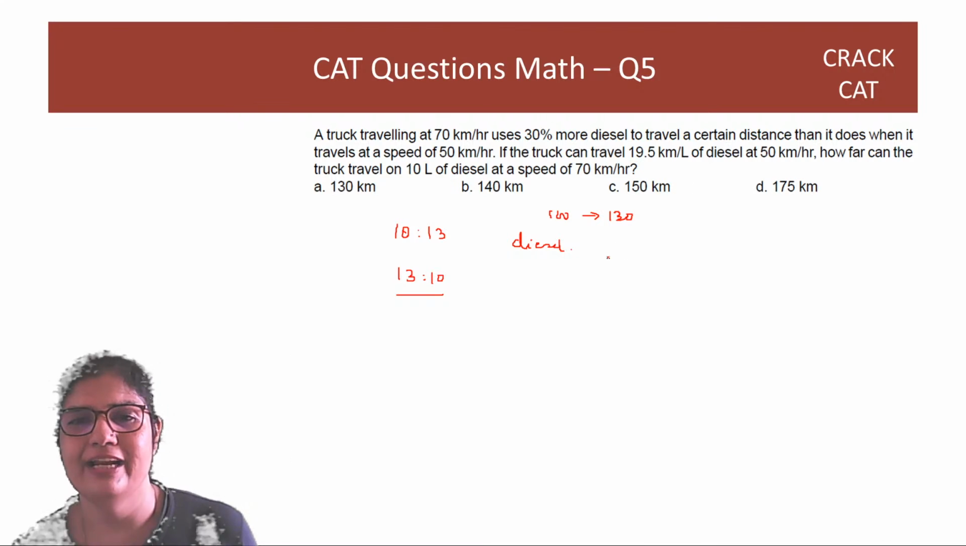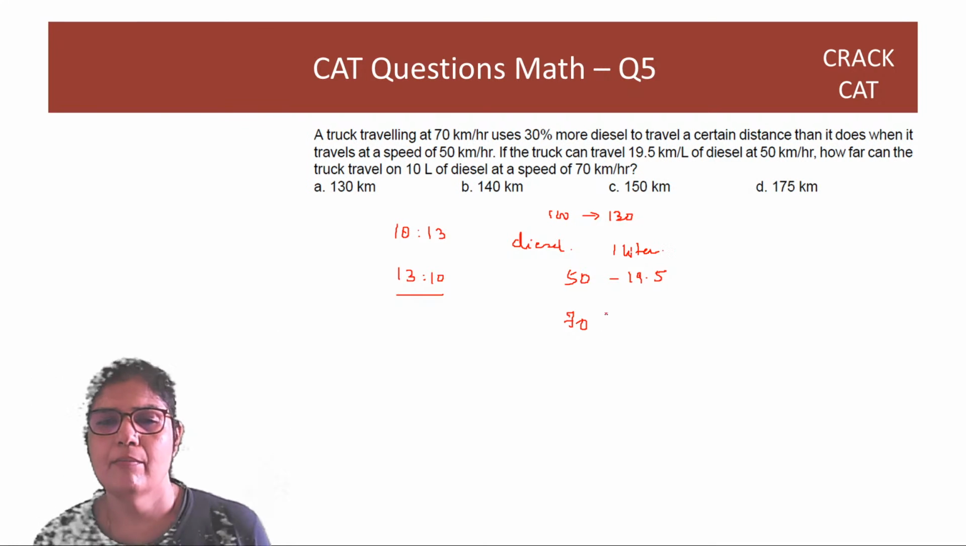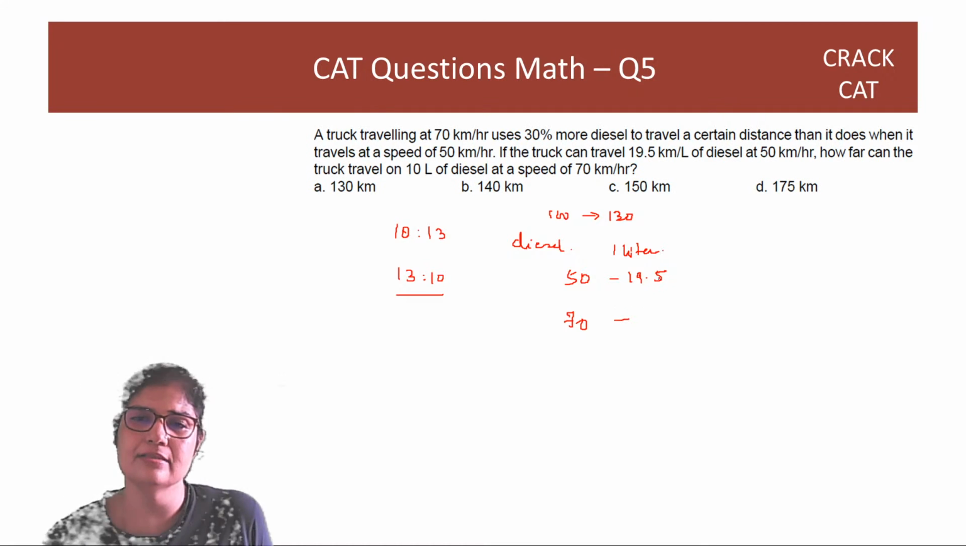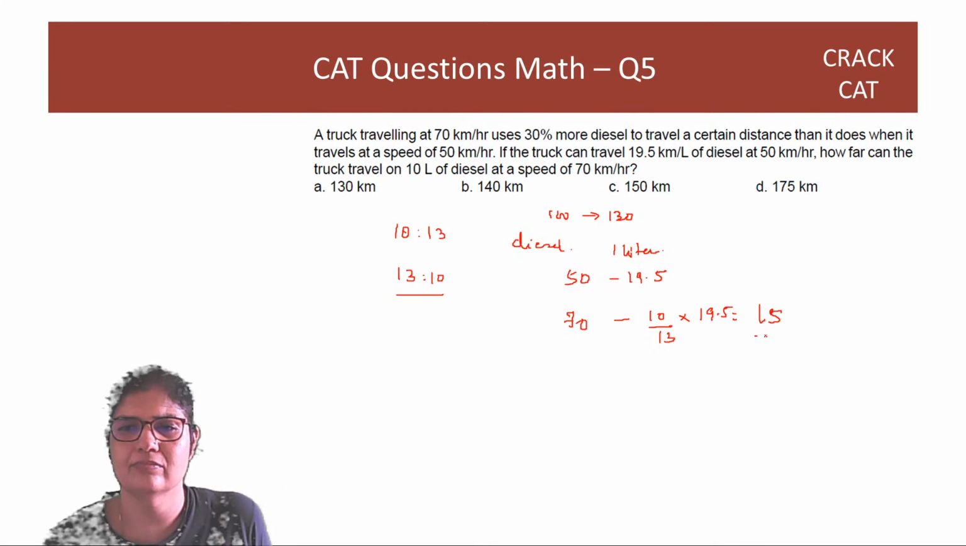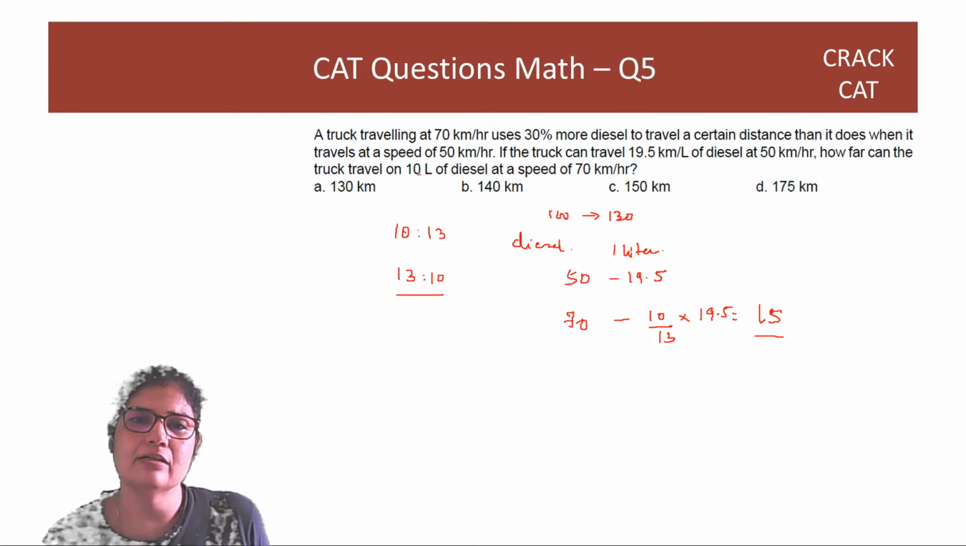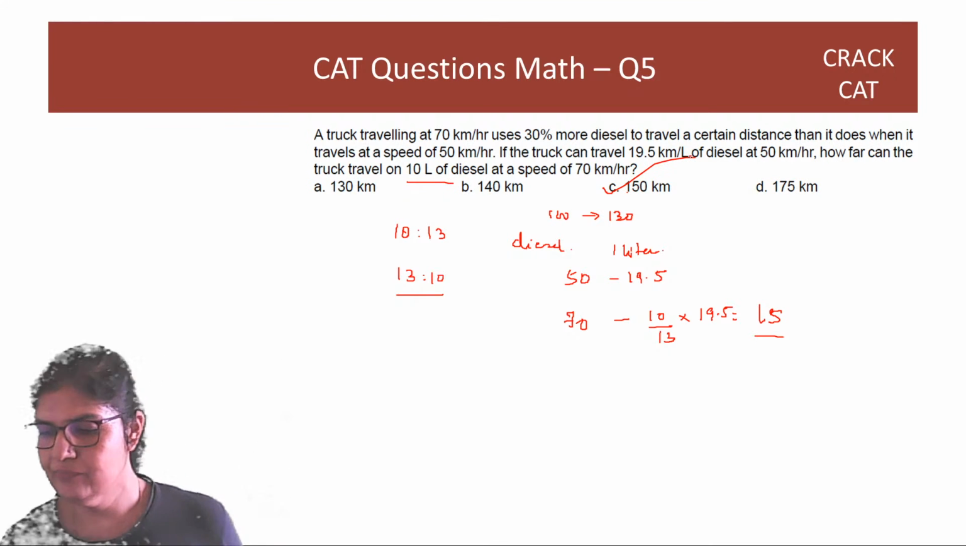Okay, so if at 50 you can travel 19.5, because you have increased your speed 70, right? This is now per liter. Because you have increased your speed, your distance is going to become 10 by 13 of the original distance that you will travel per liter. So it is going to become 15. So in 10 liters, you will travel 150. Right? Great. Next question.